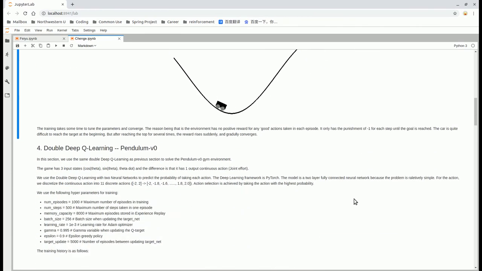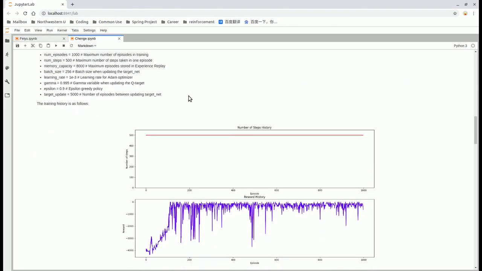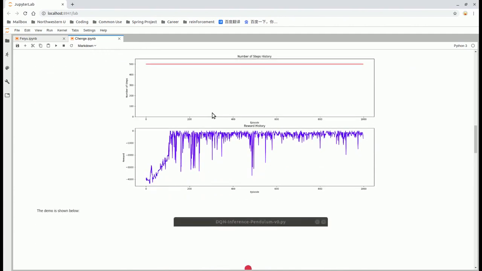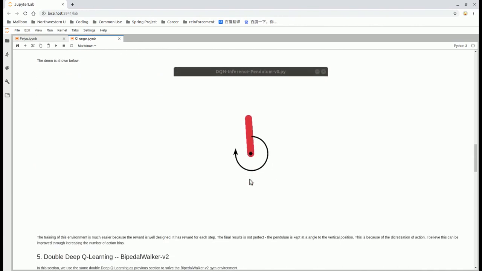The next environment is Pendulum-v0. The problem with it is that it has one output, which is the continuous action. So in order to use DDQN learning, I discretize it to 11 action bins, which means that the neural net outputs 11 probabilities for those action bins, and I will take the maximum one. In the training, the reward rises very fast and converges very well. And this is the demo shown.